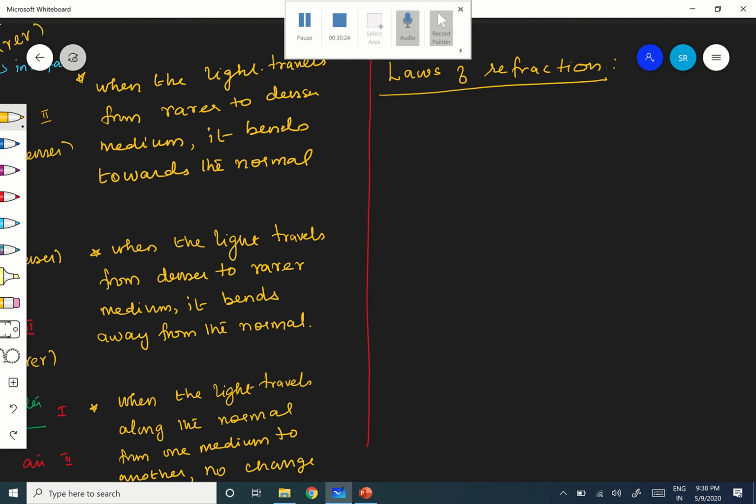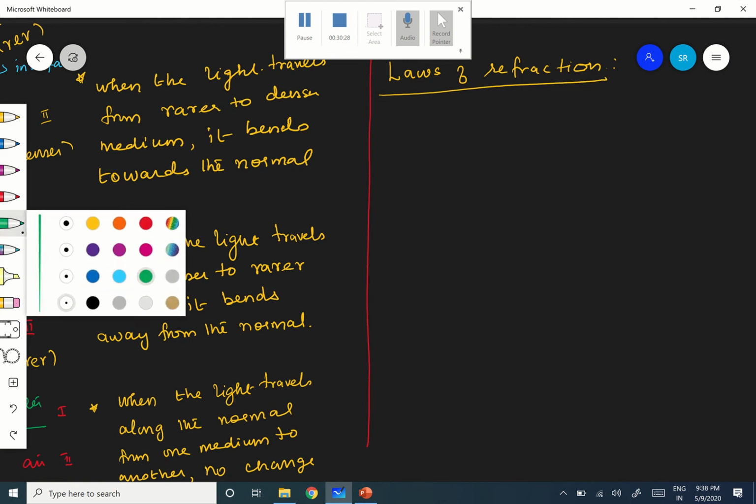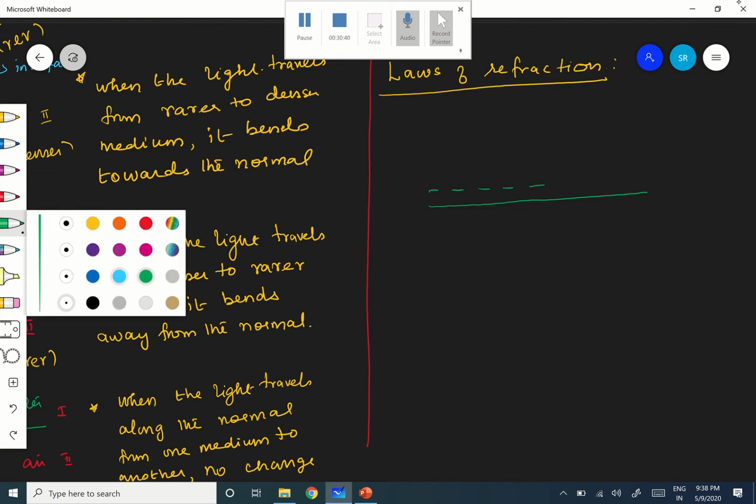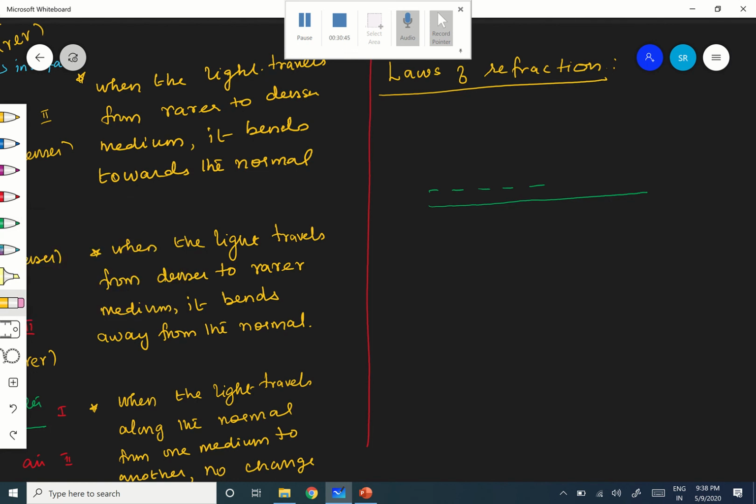let me take the same. I'll take a medium like this. This is the interface, and I want to give it a different color.